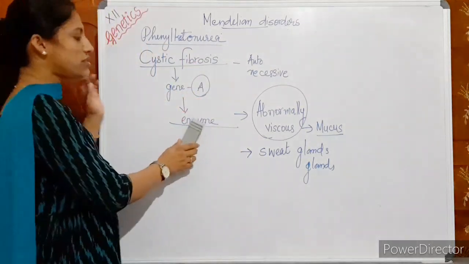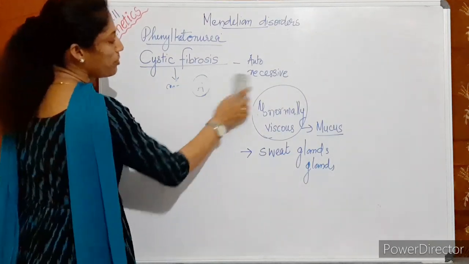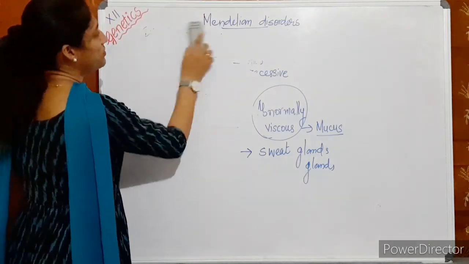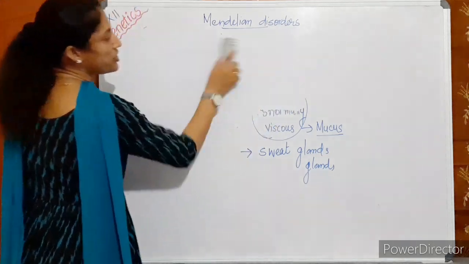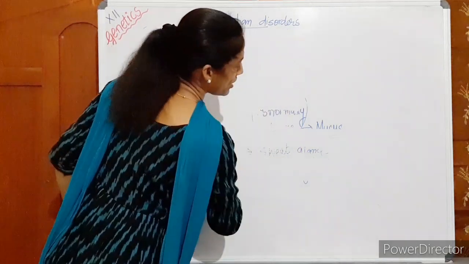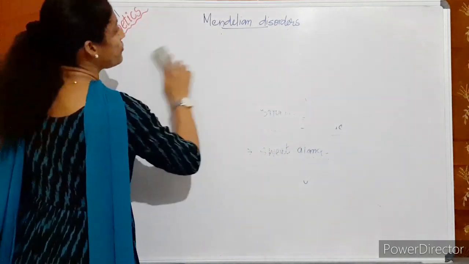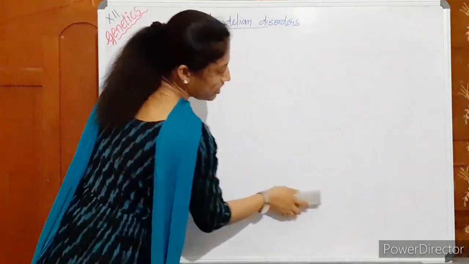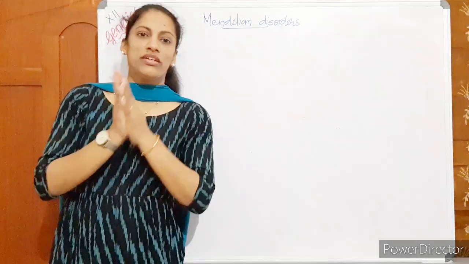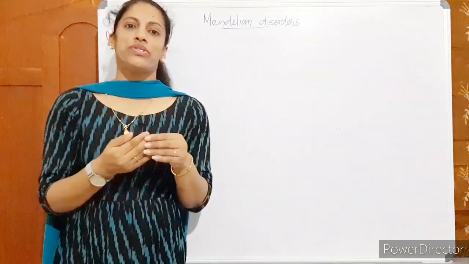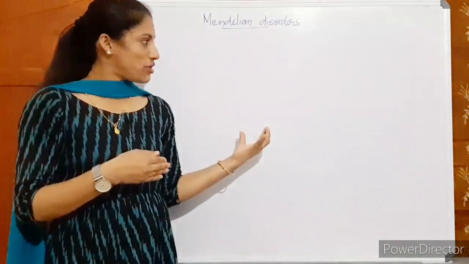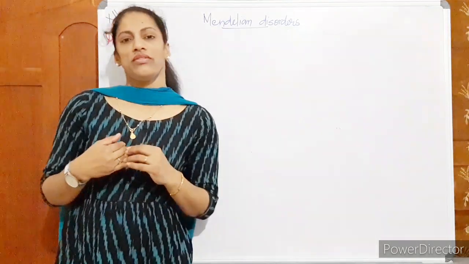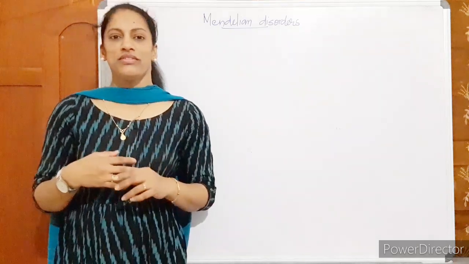Altogether, we have discussed this many disorders under Mendelian disorders. Complete your notes side by side. Then everything will be fine. Study daily, then you can understand it. Don't keep it as such. Every day you study. When we complete the topics, study at home. Then this will be clear. Okay. Thank you.